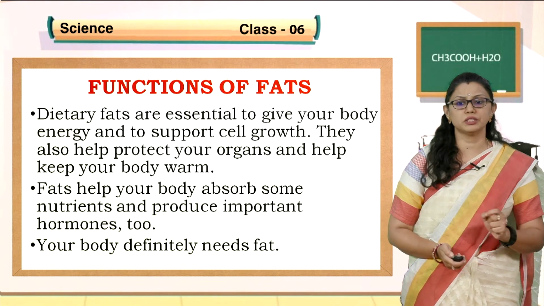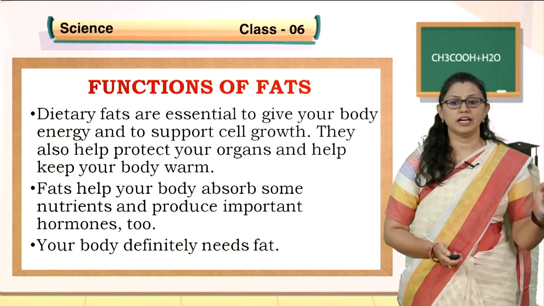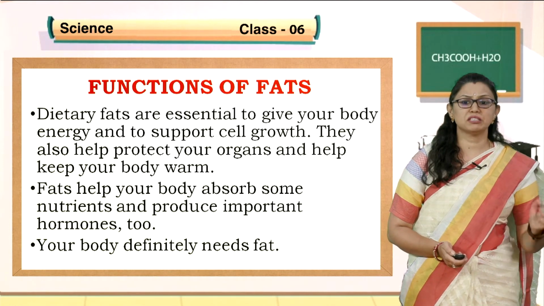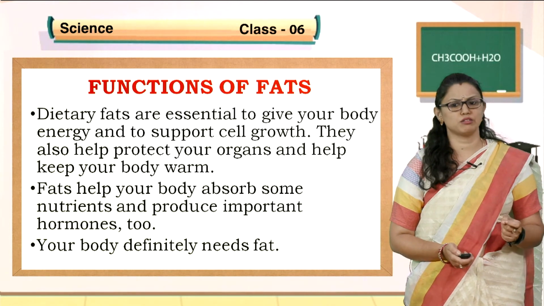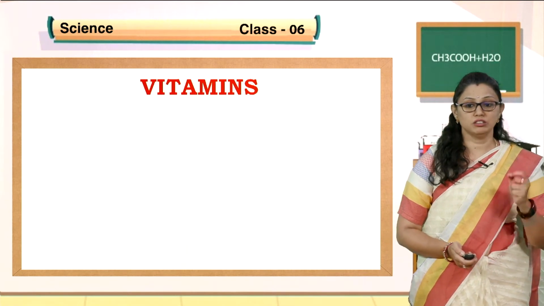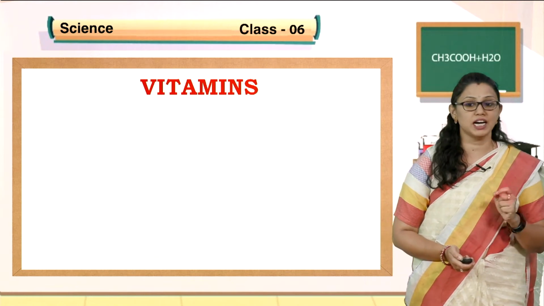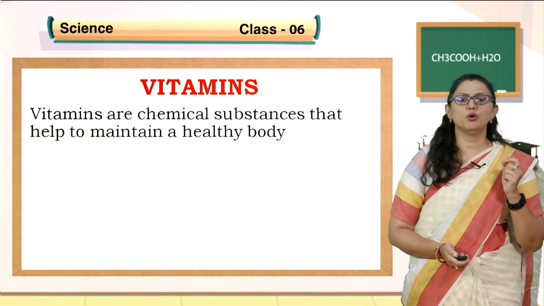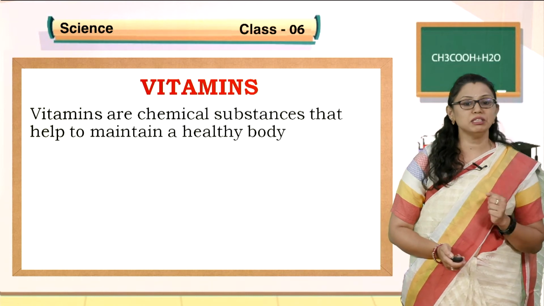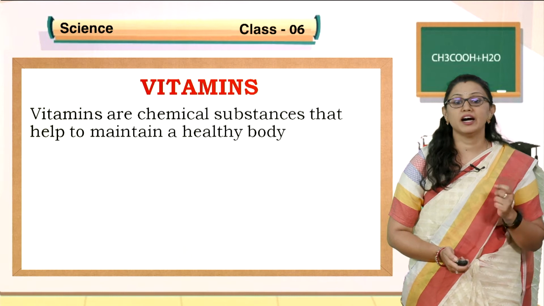All the nutrients which we have discussed, the carbohydrates, proteins, fats, and further which we are discussing, vitamins and minerals, all the constituents of food are required by our body. Vitamins: this is a new constituent, or nutrient, which we are studying in detail. So what are vitamins, children? Vitamins are chemical substances that help to maintain a healthy body.